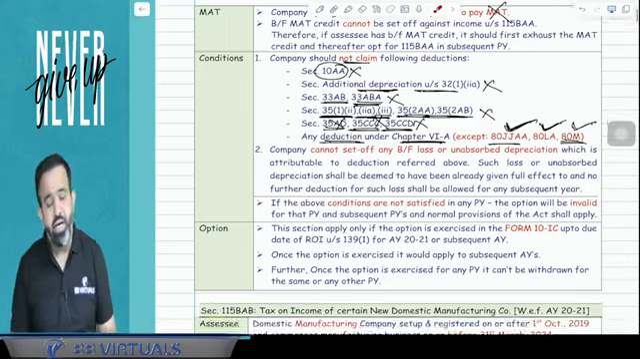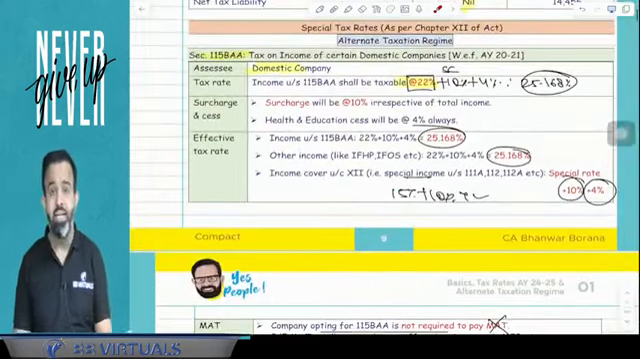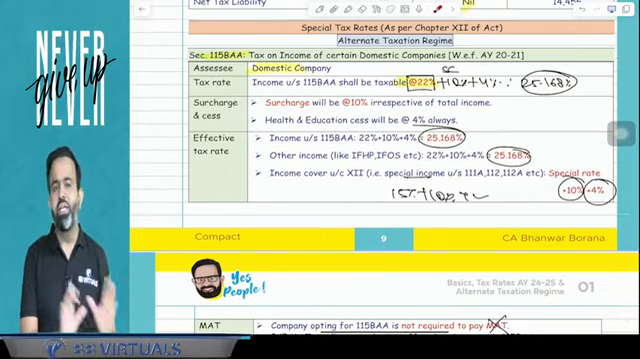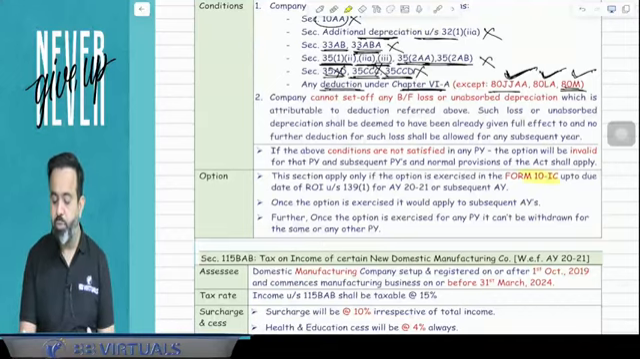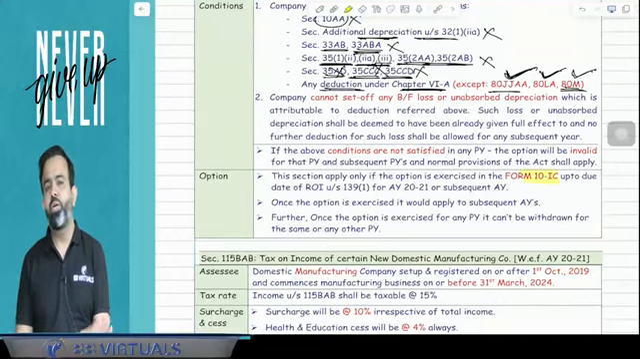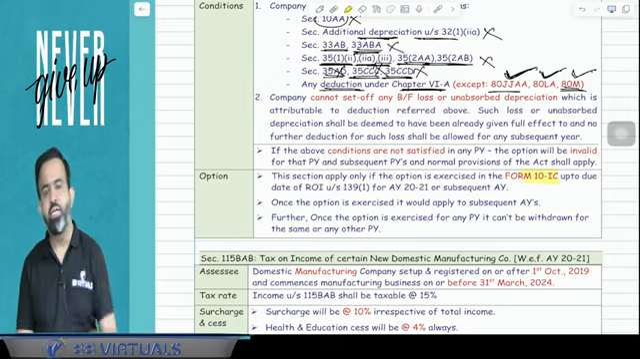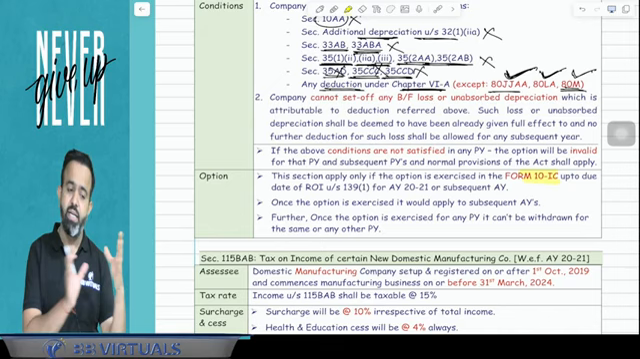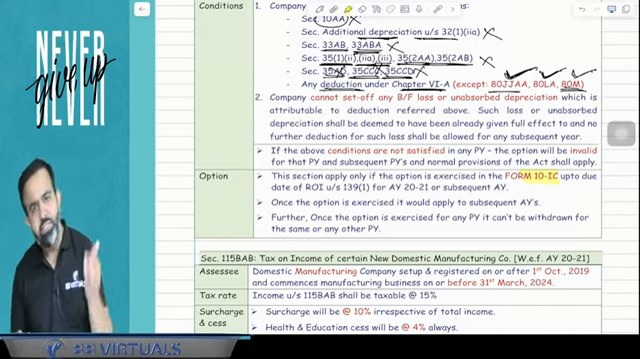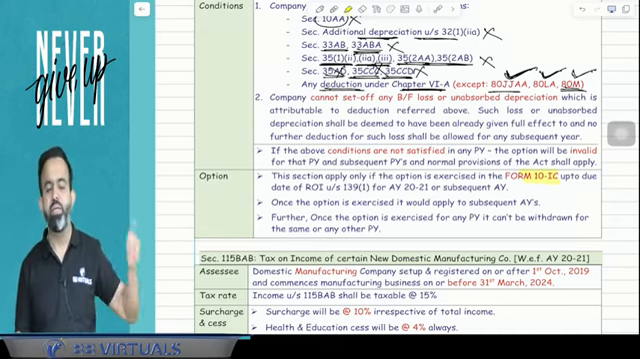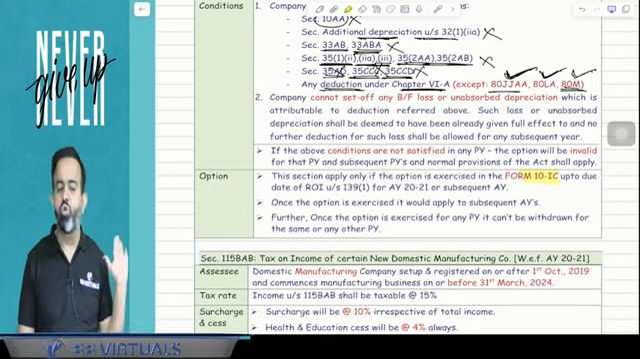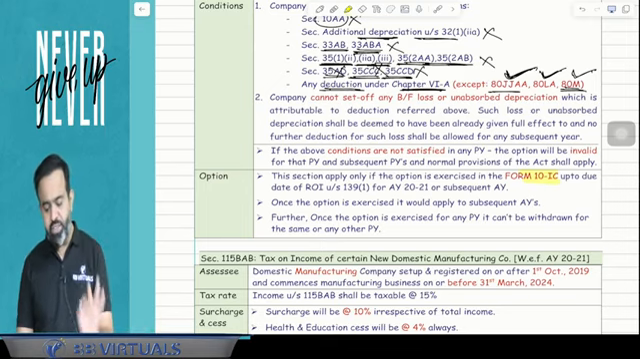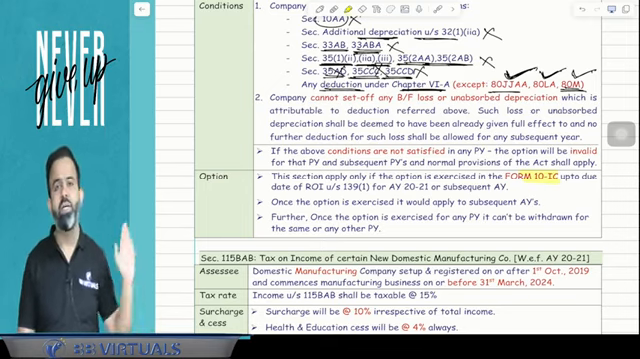Now one more point, this section is not mandatory. If a company wants to opt for this section, then the company has to file one form, that is Form 10IC, up to the due date of return filing. Then the company will have opted for this section. But once this section is opted, it is applicable for the remaining years also. So once this option is exercised, it is applicable for subsequent years also.